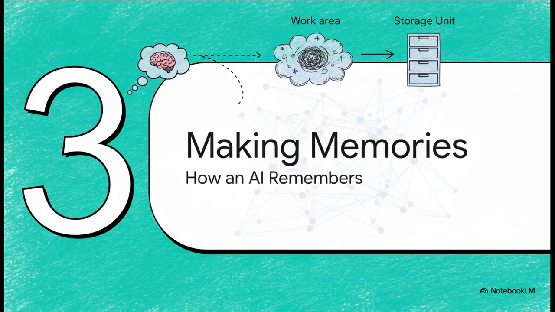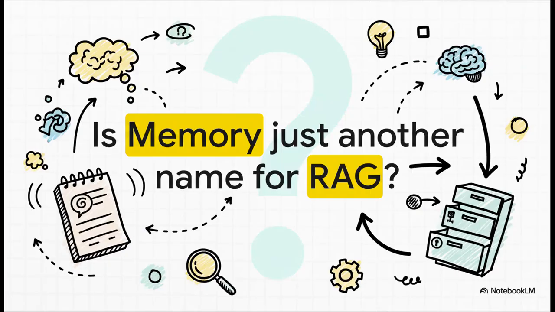Okay, so that's the big question, isn't it? How does the important stuff actually get from that messy workbench into the clean filing cabinet? How does an AI decide what's even worth remembering in the first place? Now, before we get into the how, we gotta clear something up. It's a really common point of confusion. A lot of developers hear about retrieving information and they immediately think of RAG, or retrieval augmented generation. But memory and RAG are two very, very different things with totally different jobs.